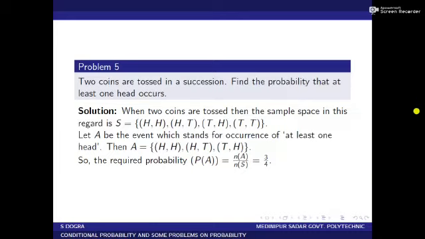The sample space consists of 4 points, and the event A, which stands for occurrence of at least one head, consists of 3 points. So the required probability P of A equals N of A by N of S. N of A is 3 and N of S is 4, so the required probability equals 3 by 4.